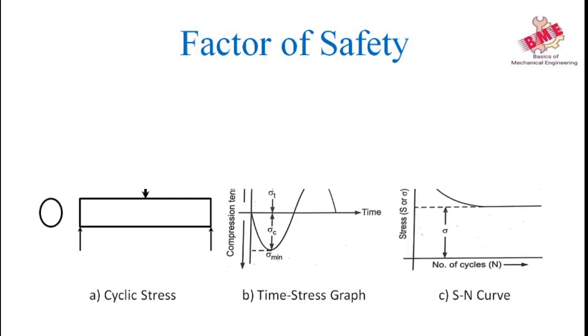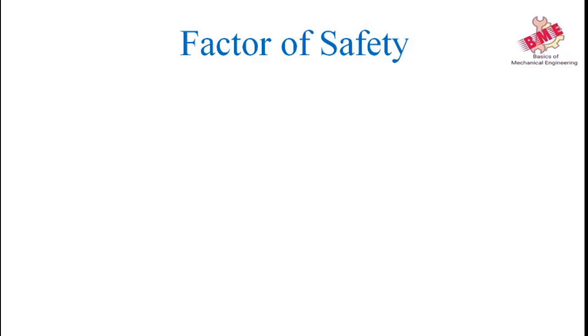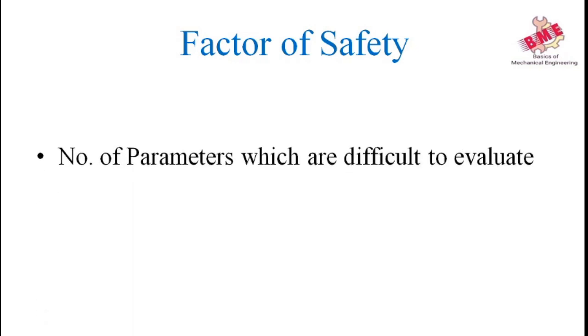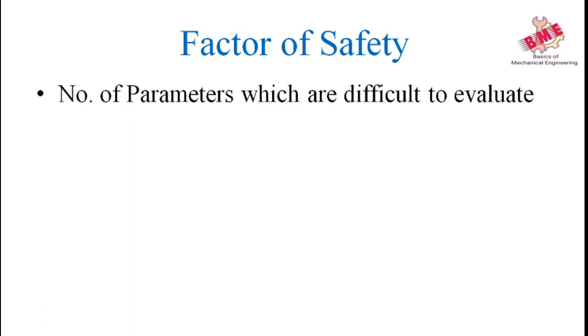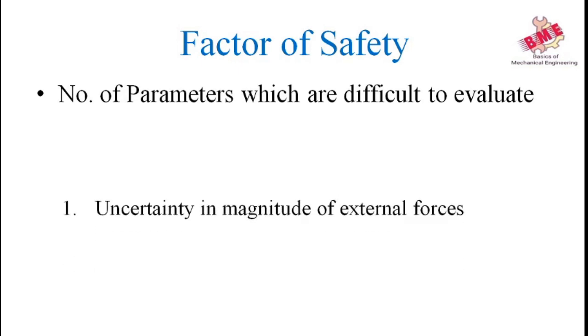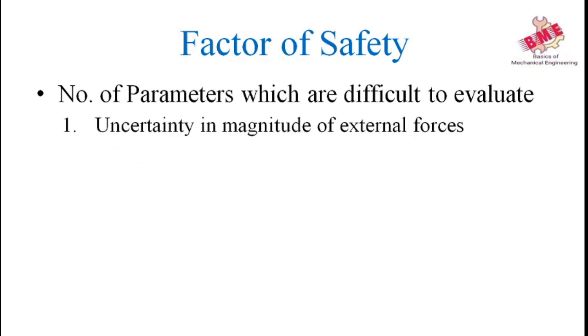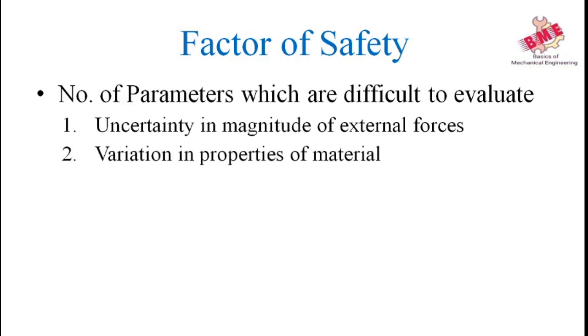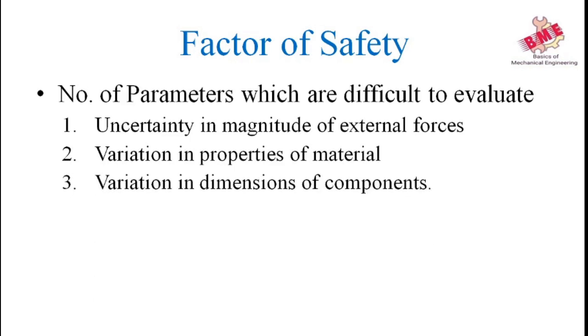Now we will see factor of safety. There are a number of parameters which are difficult to evaluate accurately in design analysis, such as uncertainty in the magnitude of external forces acting on the component, variation in the properties of material like yield strength or ultimate strength of that material, variation in the dimension of the component due to imperfect workmanship.